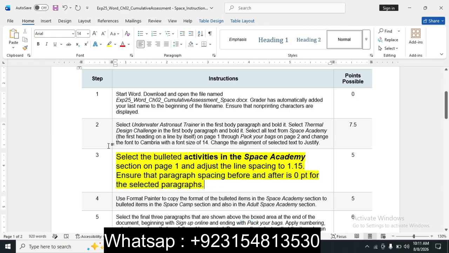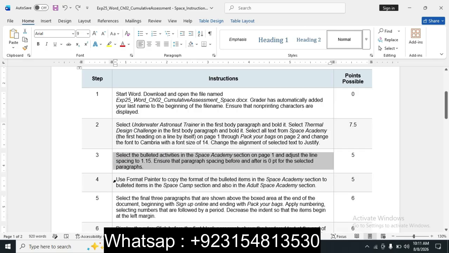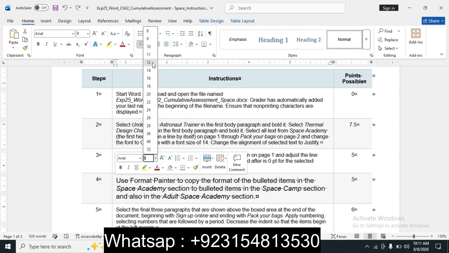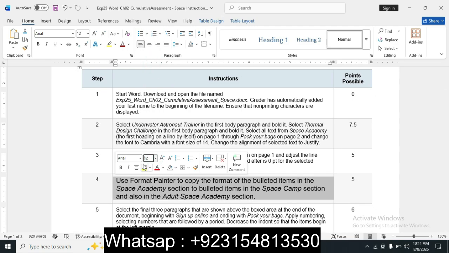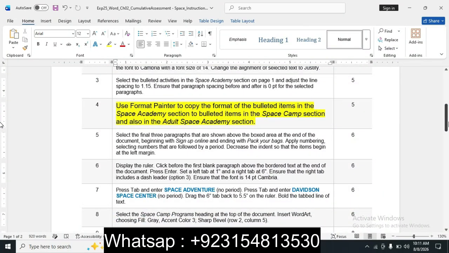Now we move to step number 4. Step number 4 is use Format Painter to copy the format for bulleted items in the Space Academy section to bulleted items in the Space Camp section and also in the Adult Space Academy section.